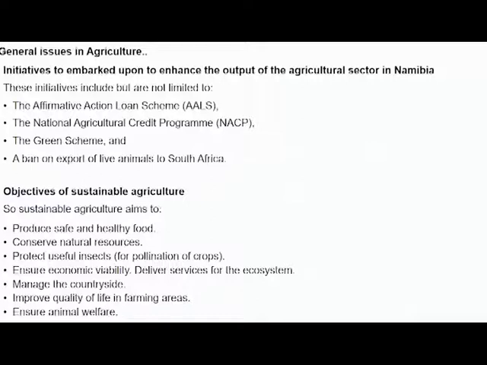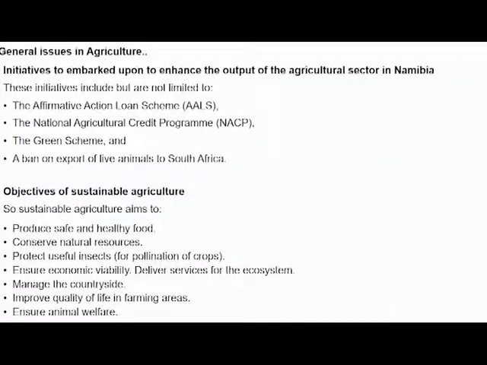These initiatives include, but are not limited to, the Affirmative Action Loan Scheme, the National Agricultural Credit Program, the green schemes, and a ban on export of live animals to South Africa. I want you to look at them and study them closely.